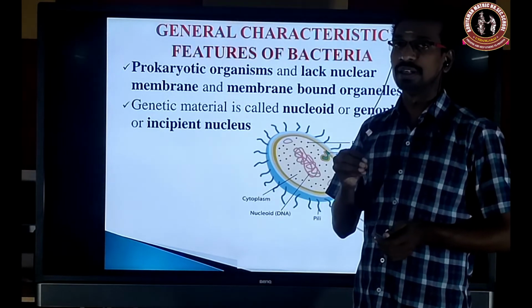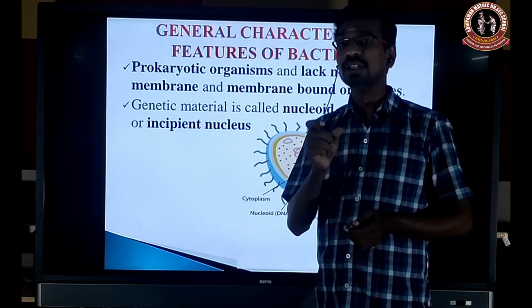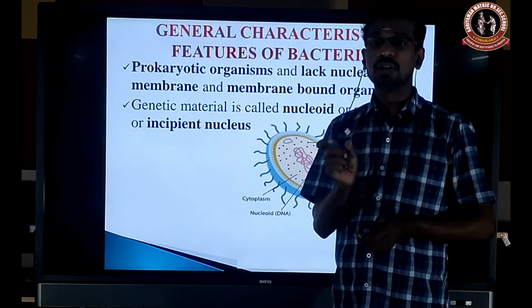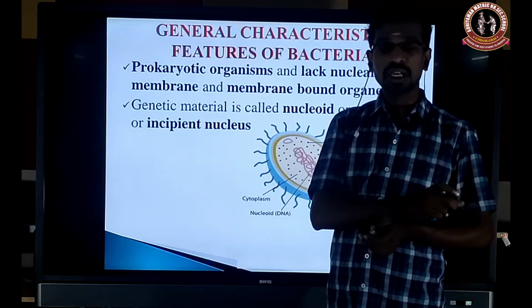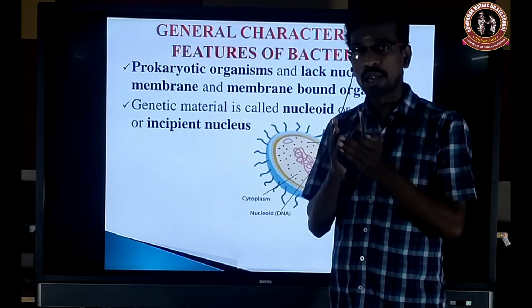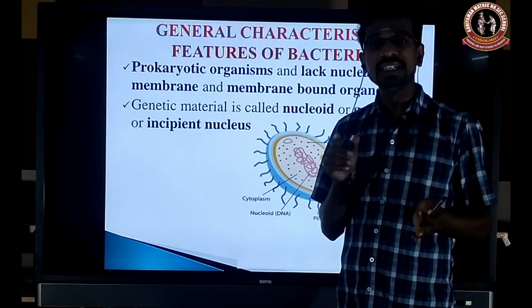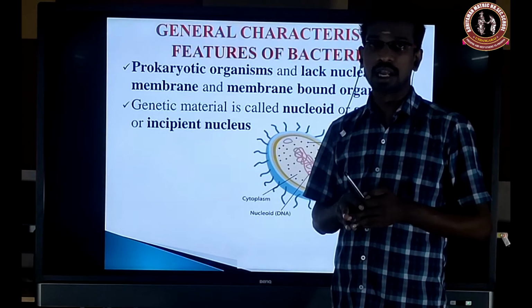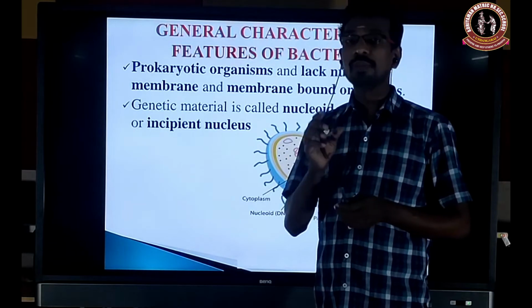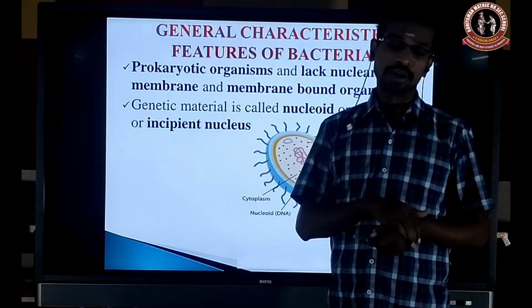Instead, what is common to both prokaryotes and eukaryotes is the presence of ribosomes. The ribosome is a common characteristic feature present in both eukaryotic and prokaryotic cells, but the ribosome type varies. The eukaryotes contain 80S ribosomes, and the prokaryotes contain 70S ribosomes. But the ribosome is a common organelle present in both prokaryotes and eukaryotes.